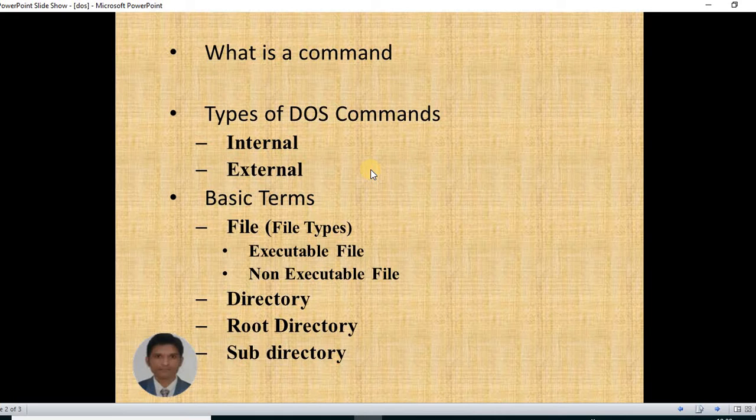Subdirectory is the directory which is present in the root directory. So it is the next section which we create in the root directory. Like that we can create subdirectories. Different types of directories we can create in the main directory.